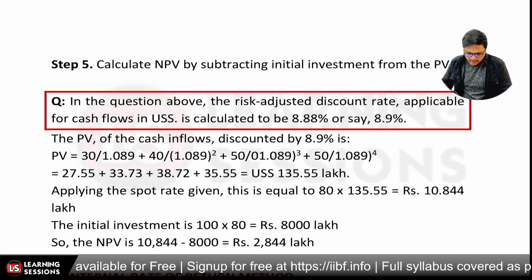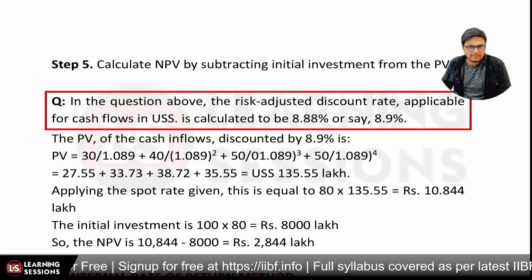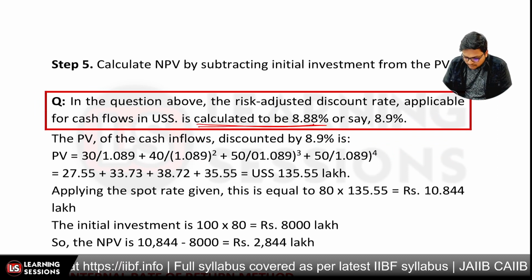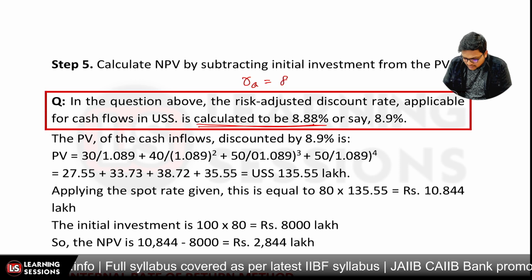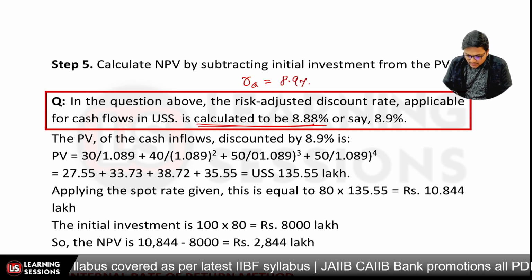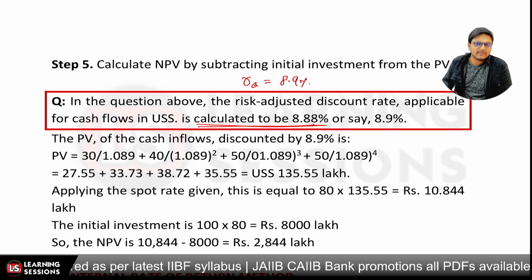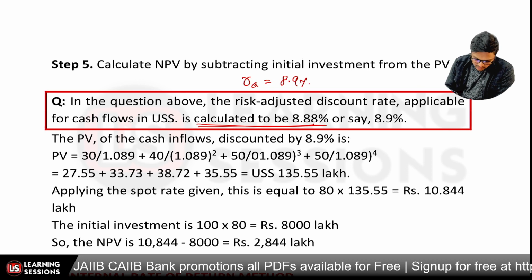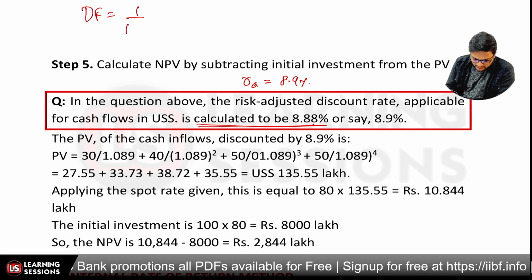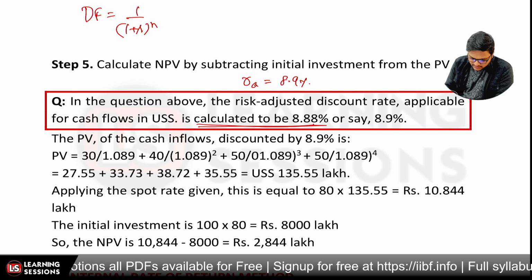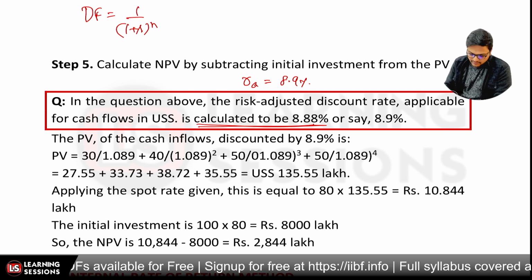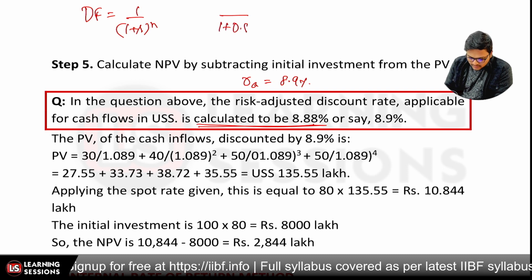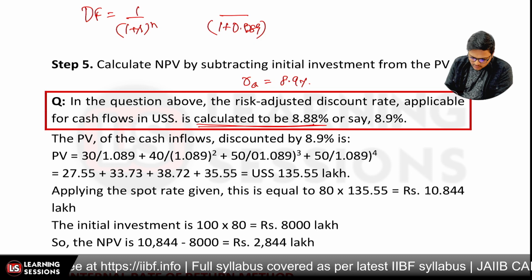Now let's have a look at the question. In the question above, the risk adjusted discount rate applicable for the cash flows in USS, the risk adjusted discount rate for USA, is calculated to be 8.9%. Now we are to discount all the cash inflows. So let me tell you again that the discounting factor formula is equal to 1 divided by 1 plus R raised to power n. For the first year, if the discount rate is 8.9%, it will be equal to 1 divided by 1 plus 0.089 raised to power 1.